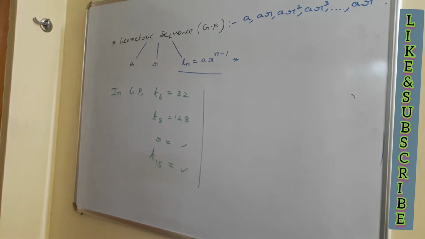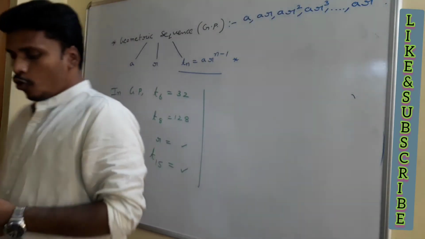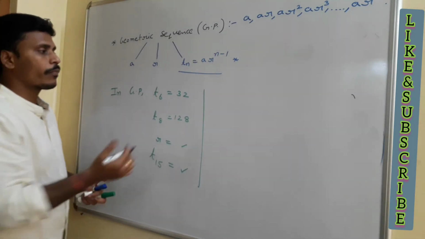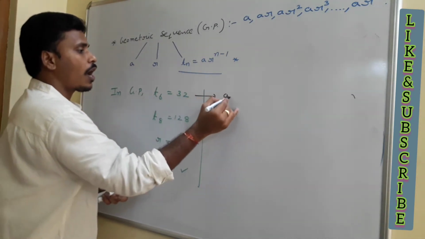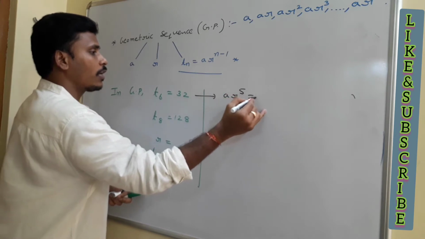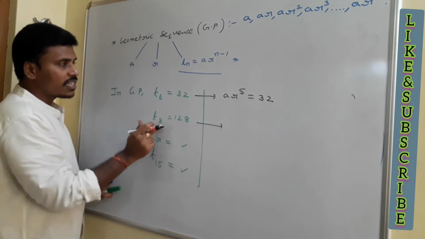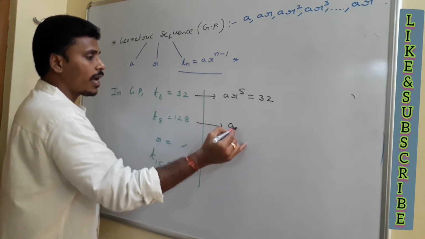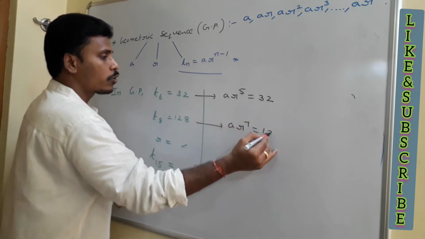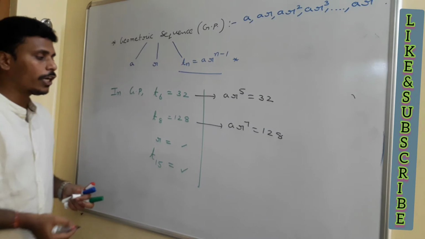See, for the geometric sequence, the 6th term and the 8th term are given. They ask you to find what? The common ratio along with T15. If you look at the problem, T6, which is directly ar to the power 5, equals 32. And T8, by this rule, is ar power 7, which equals 128. But what we need to find?